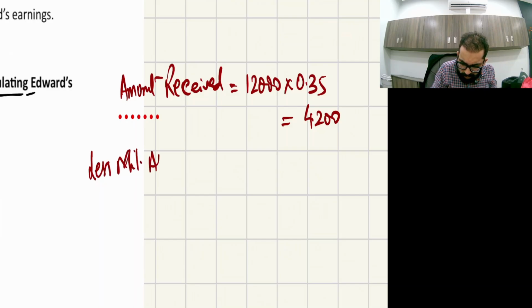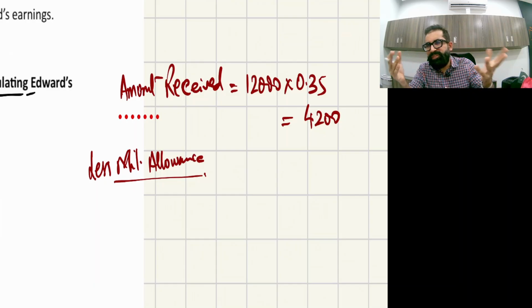The second thing is the mileage allowance, which is at a fixed rate: for the first 10,000 miles it is 45 pence per mile, and for excess miles it is 25 pence per mile.